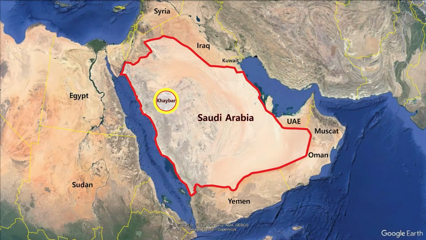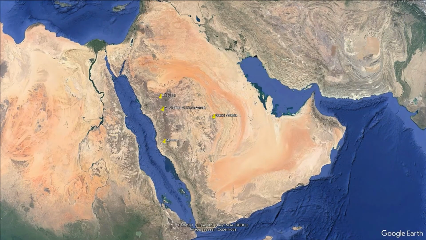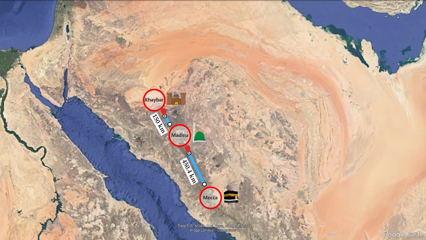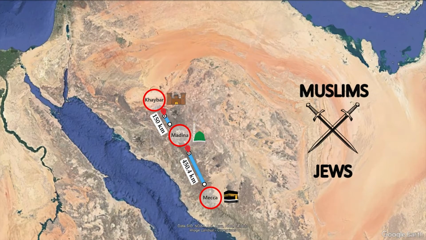The Battle of Khaybar was fought in a city named Khaybar, an oasis located in present-day Saudi Arabia. The Khaybar region is situated about 150 kilometers north of Medina, whereas Medina is approximately 450 kilometers from Mecca. The battle was fought between Muslims led by Prophet Muhammad, peace be upon him, and the Jews of Khaybar.